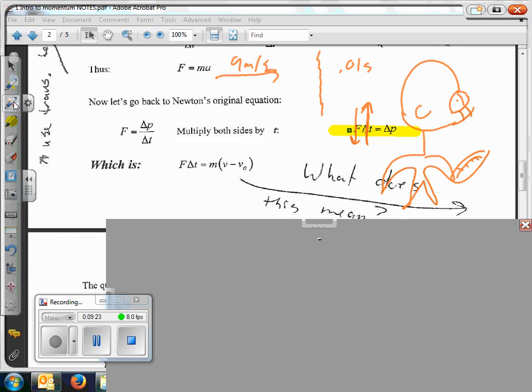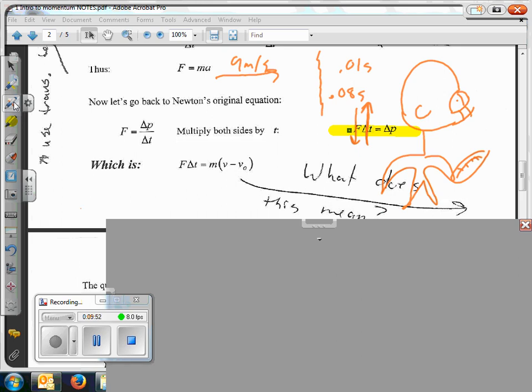Well, even if we put a helmet on that guy and we change it to, let's say, 0.08 seconds, how much of an effect does that have on the force that he feels on his head? It's 8 times less, right? That's the whole idea behind that football helmet right there. That's why we have that football helmet, so we can put our heads in it and protect them.